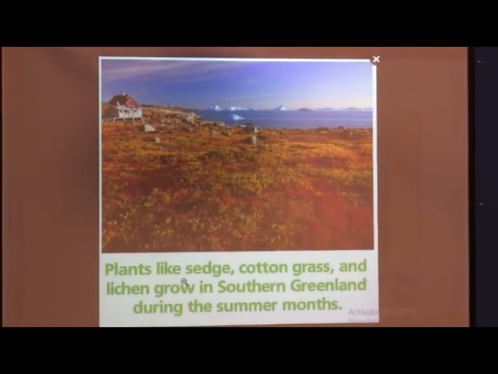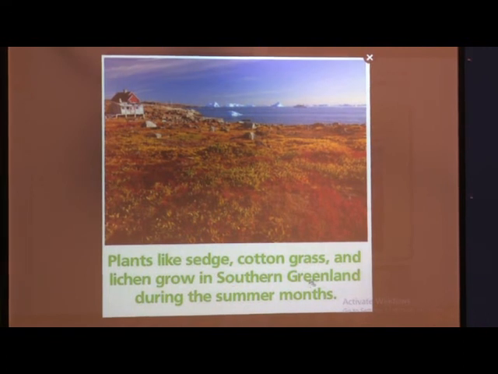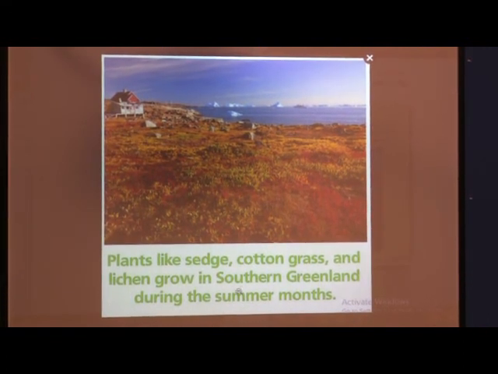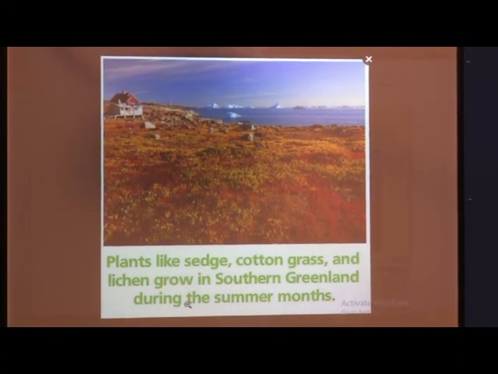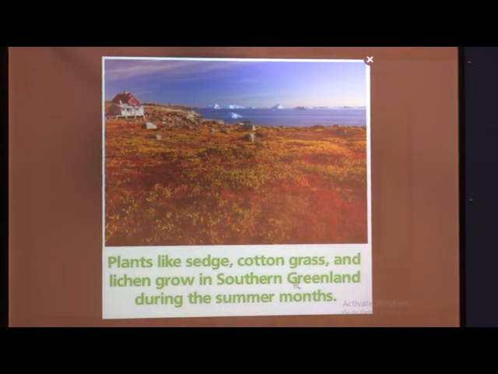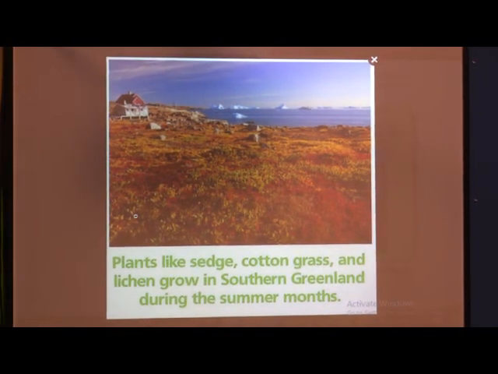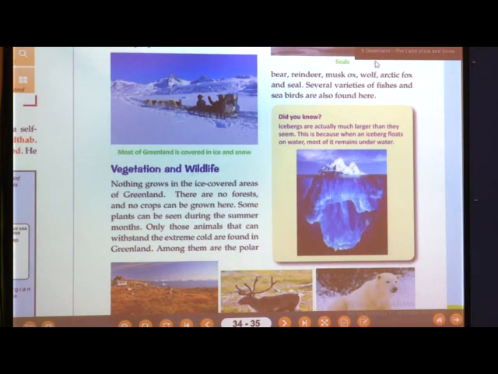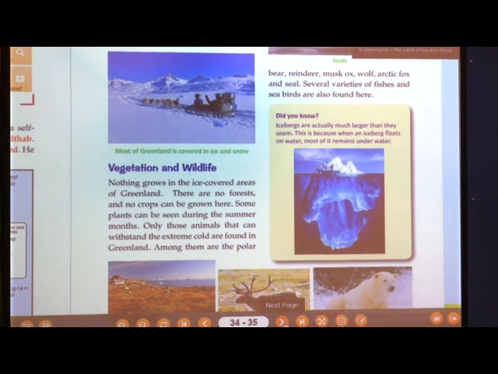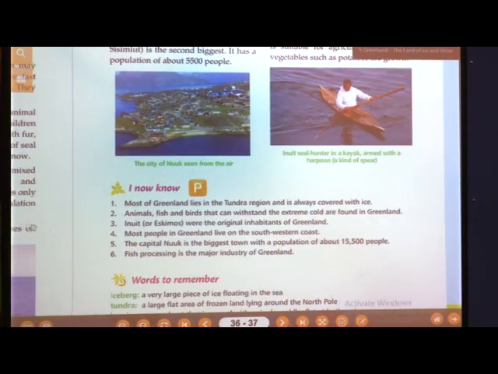See, these are the plants, sedge, cotton grass and lichen, that grow in southern Greenland during the summer months. This is in the southern part where I had shown in the picture there is no ice, and you can see in this picture also the icebergs are found here. Yes, so it is always and always covered with ice. Now we will come to the next point, that is people.